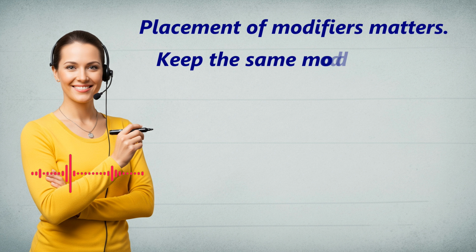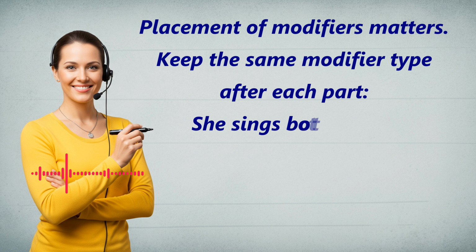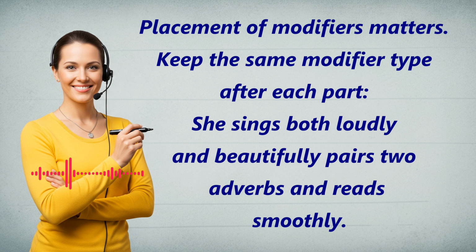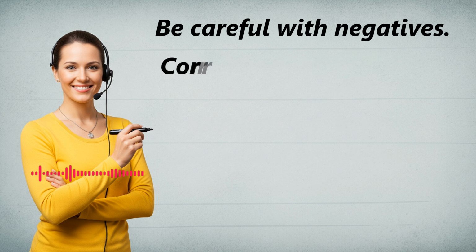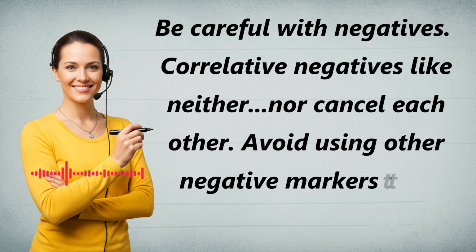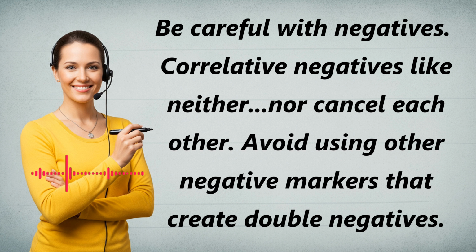Placement of modifiers matters. Keep the same modifier type after each part. She sings both loudly and beautifully, pairs two adverbs, and reads smoothly. Be careful with negatives. Correlative negatives like neither, nor cancel each other. Avoid using other negative markers that create double negatives.